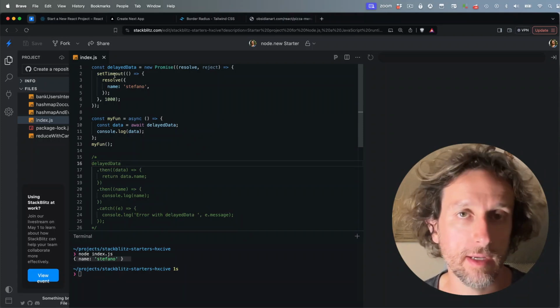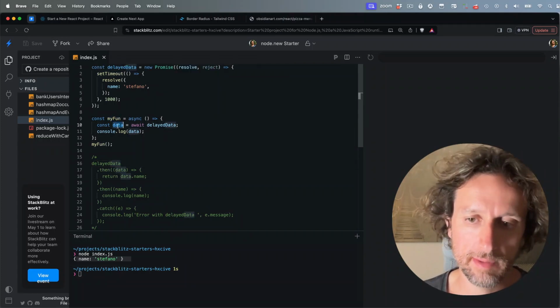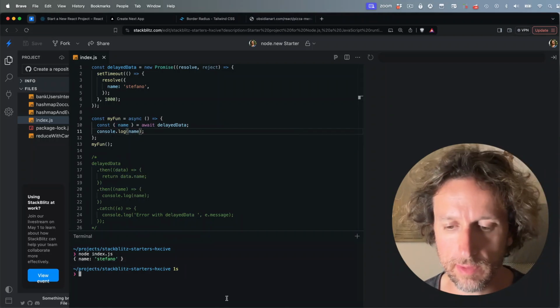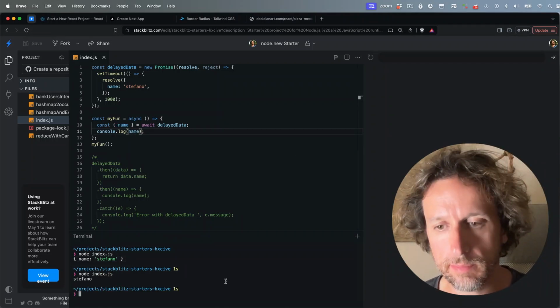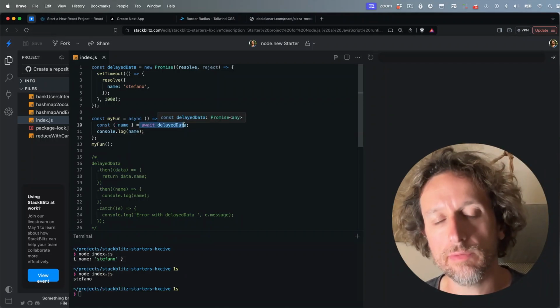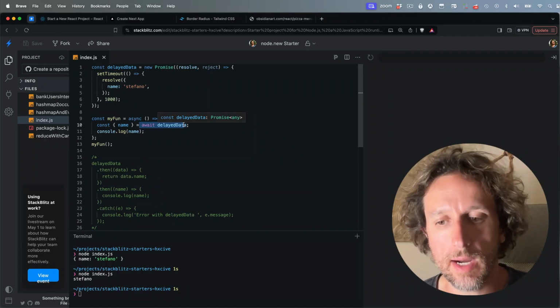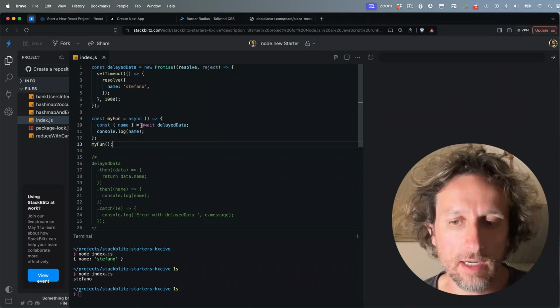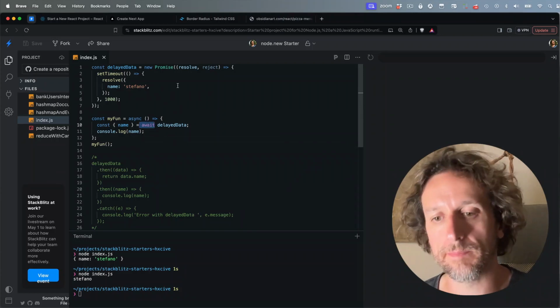And of course, I can use destructuring to get the name directly. So I can say name here, and now I can just console log name, or I can use any other pattern, because the await allows me to write pretty much how I'm used to writing in non-asynchronous JavaScript. I just need to remember to put await here.